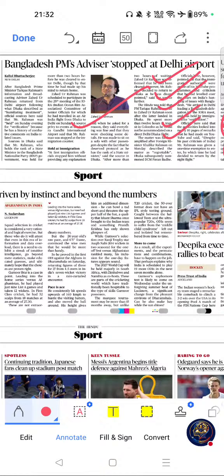If you see the key themes related to this article are: India-Bangladesh relations, IORA, and diplomatic protocol. The possible question areas from this article are IORA, that is Indian Ocean Rim Association, and Neighborhood First Policy. These are the possible question areas related to this article. Move on to next important articles from this page.